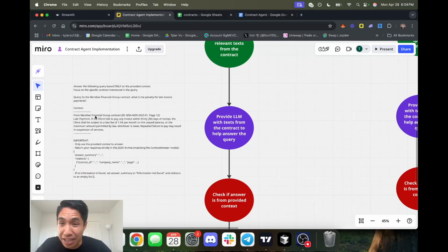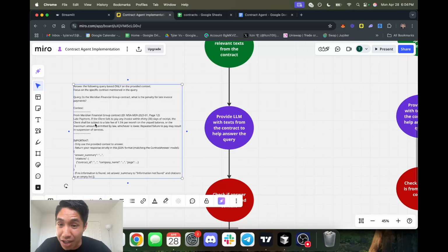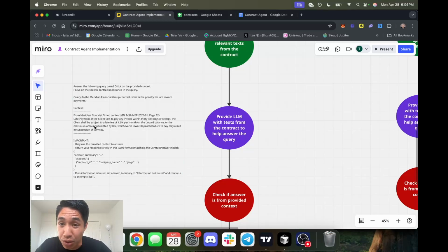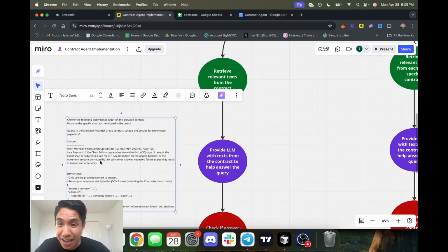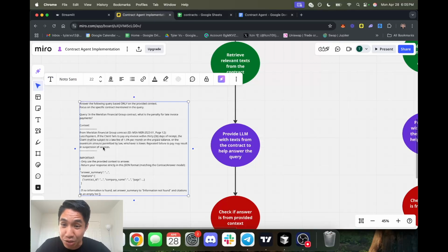For example, this is what the prompt ends up looking like. Answer the following query based only on the provided text, focus on the specific contract mentioned in the query. The question is: in the Meridian Financial Group contract, what is the penalty for late invoice payments? Here is the context we're able to pull for the prompt using machine learning methods, right? This is this step here. This context, we retrieve these relevant texts, right? And then we provide the actual text so ChatGPT or Claude, whatever you use, can actually answer the question correctly specific to the contract, right?